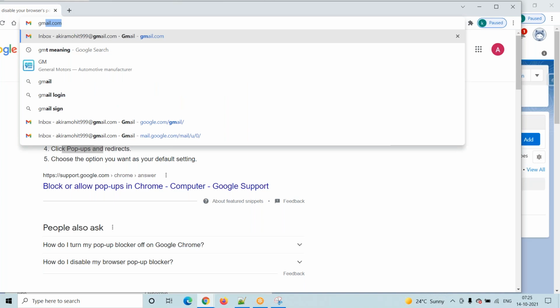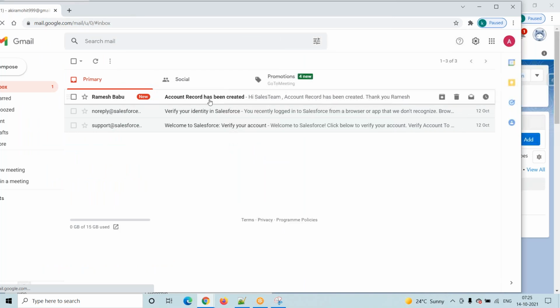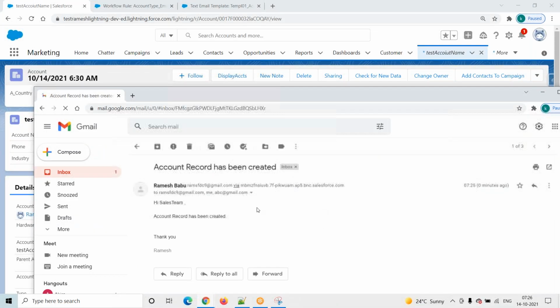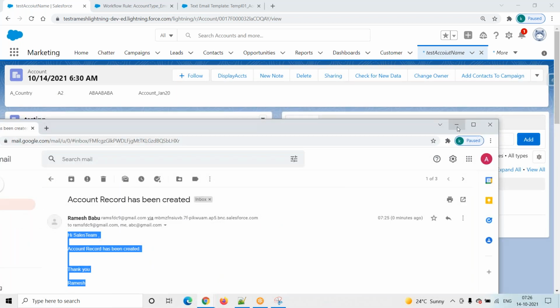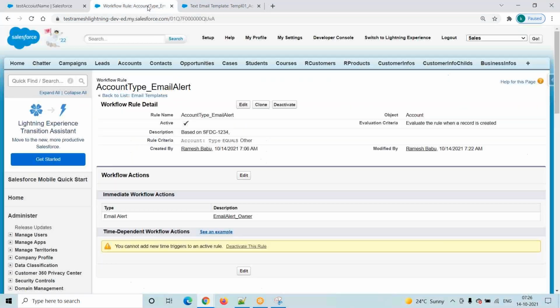Go to here. One second. See, the account record has been created, right? From whom did we receive this email? From the current user, right? Who is the current user? Ramesh, right? Ramesh's email ID is rameshfdc9 at gmail.com. So from this, we received it for the account owner plus Akira Mohit, and Akira Mohit plus abc at gmail.com. For three users, we received an email. This is the subject line and this is the message body. Any questions or any confusion here?